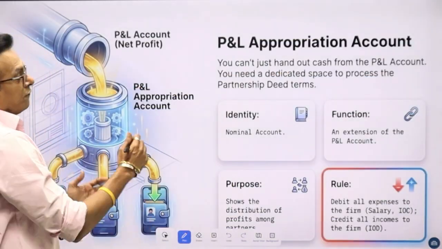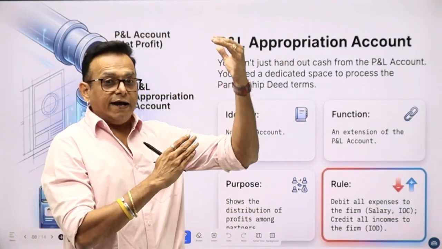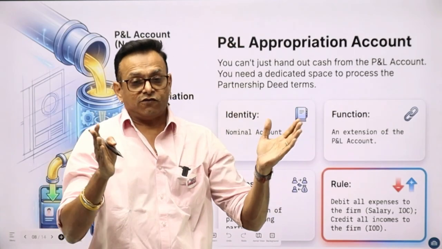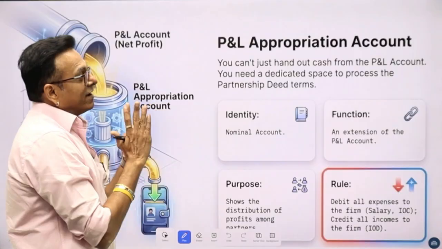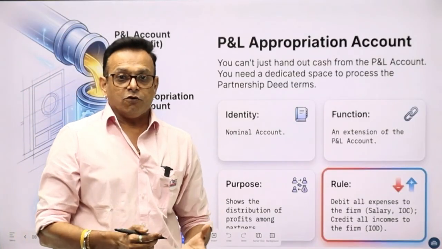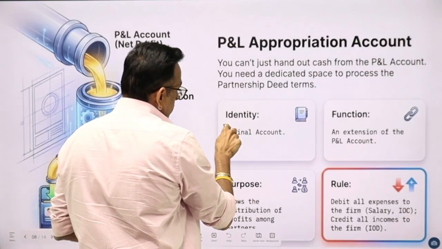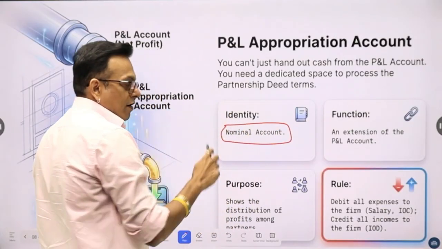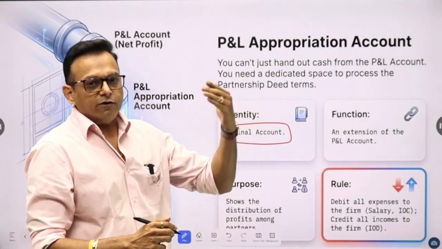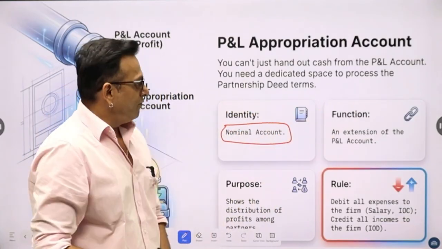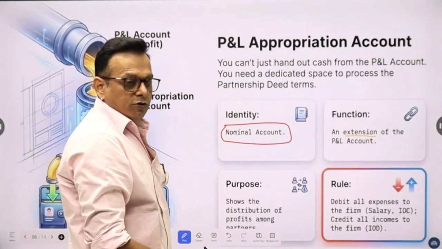Now, profit and loss appropriation account. You have already seen in the previous slide the flow of profit and how it gets distributed. But in this slide, you are going to understand the characteristics of a profit and loss appropriation account. It is a nominal account, very important. So debit all the expenses and losses, credit all the income, gains and profit. It is an extension of the profit and loss account.